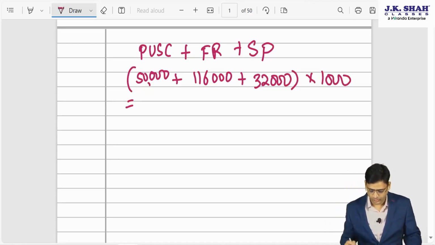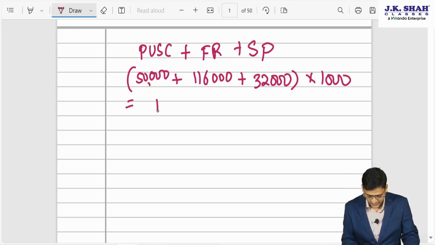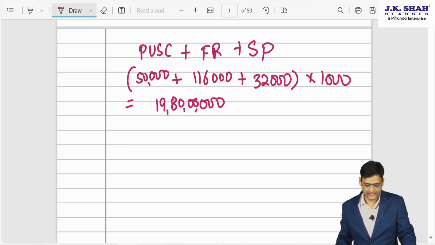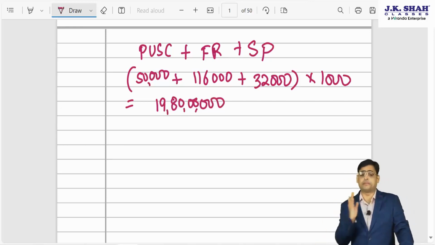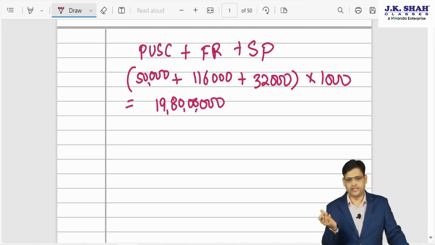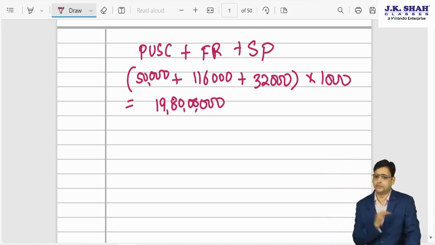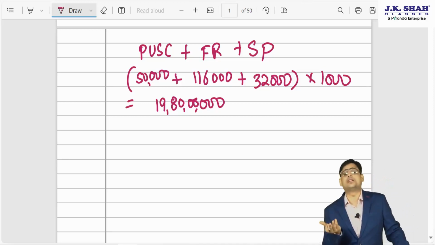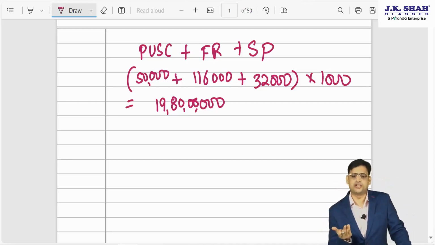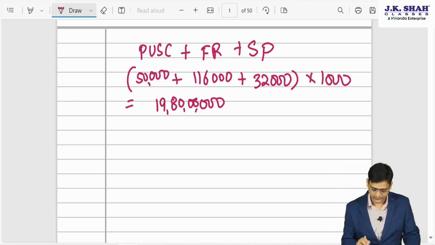So it is coming out to be 19 crore 80 lakhs. This is my capital. So if my present plus proposed borrowing is up to 19 crore 80 lakhs, the BOD can do it. For more than that amount, you need a special resolution of the shareholders.